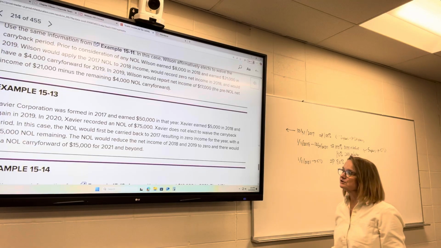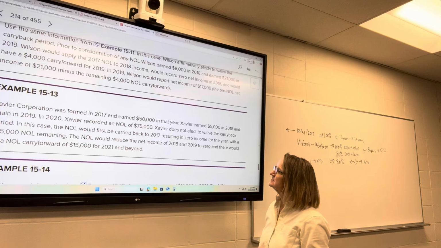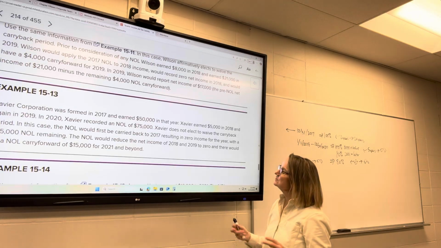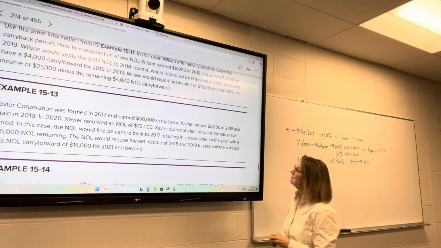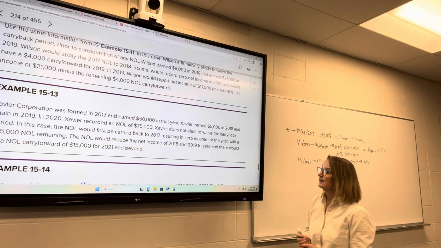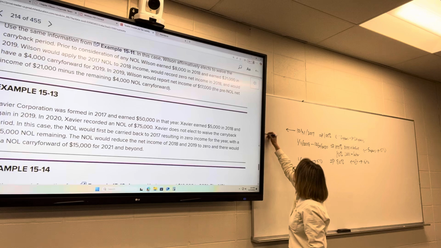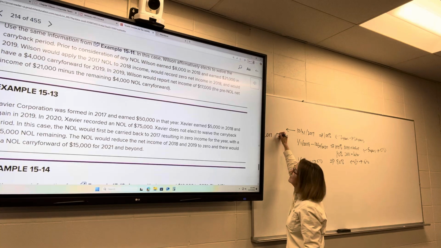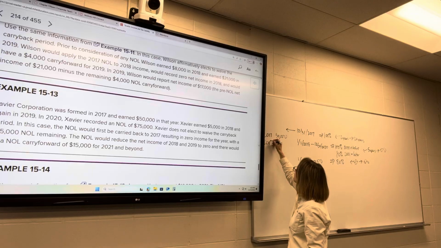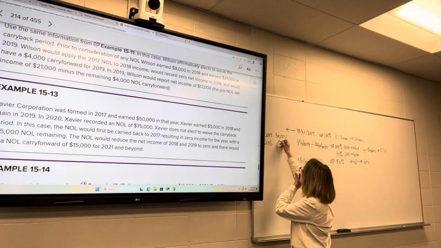Now we've got Xavier Corporation, which was formed in 2017. They had $50,000 of income that year. They earned $5,000 in 2018 and in 2019. So in 2017, they had $50,000. In 2018, they had $5,000.